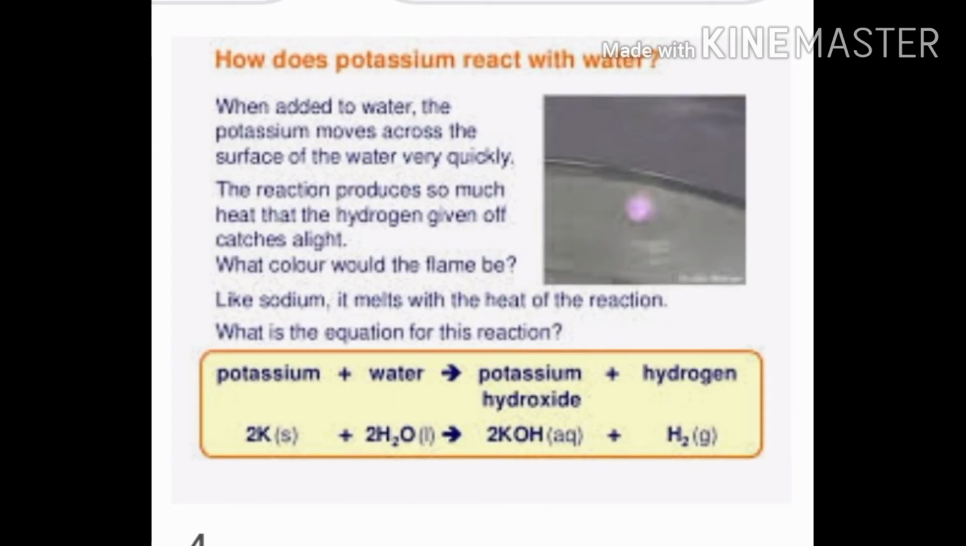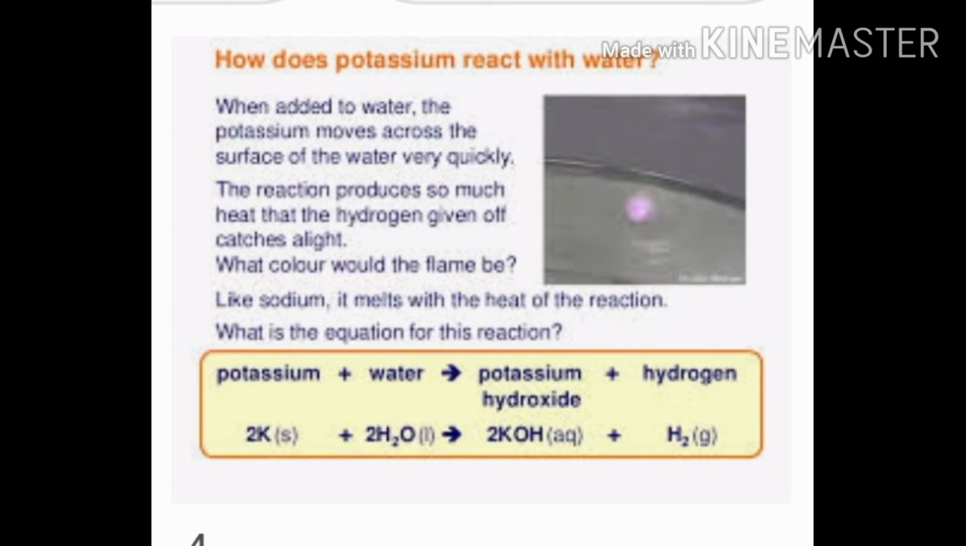Now let us see how potassium react with water. Potassium is also highly reactive metal. When it is added to water, it starts moving across the surface of the water very quickly.